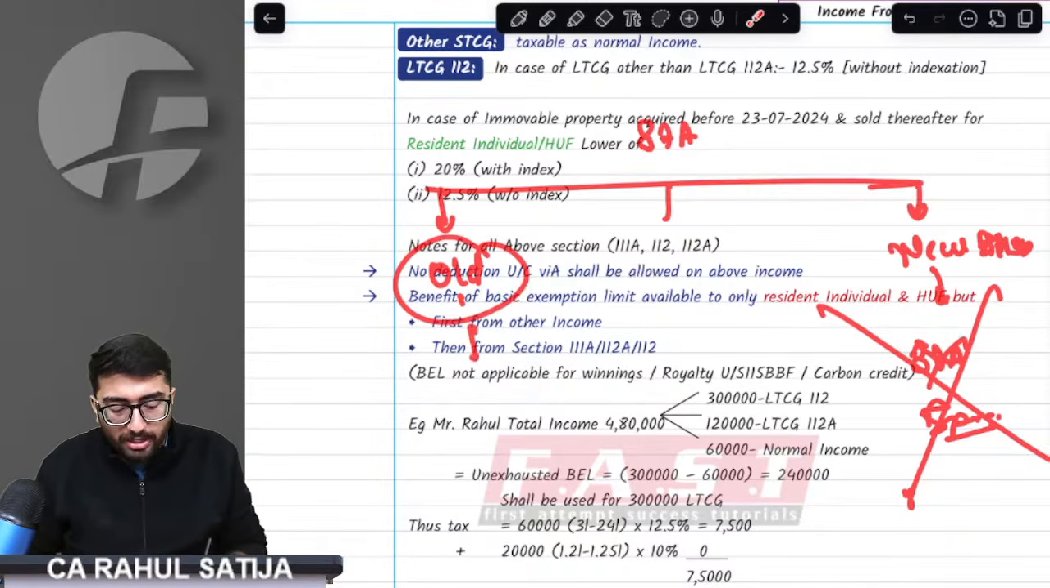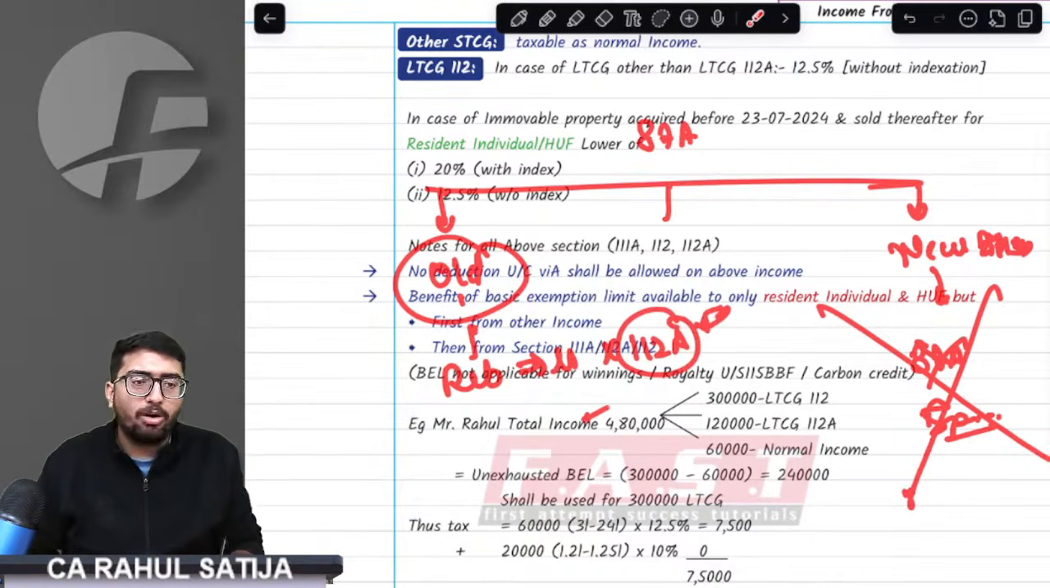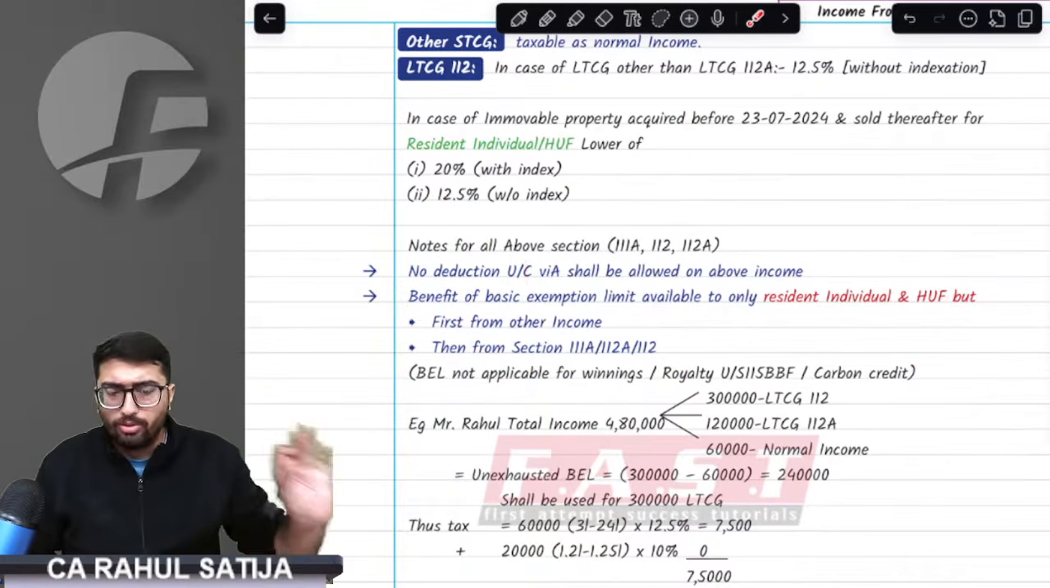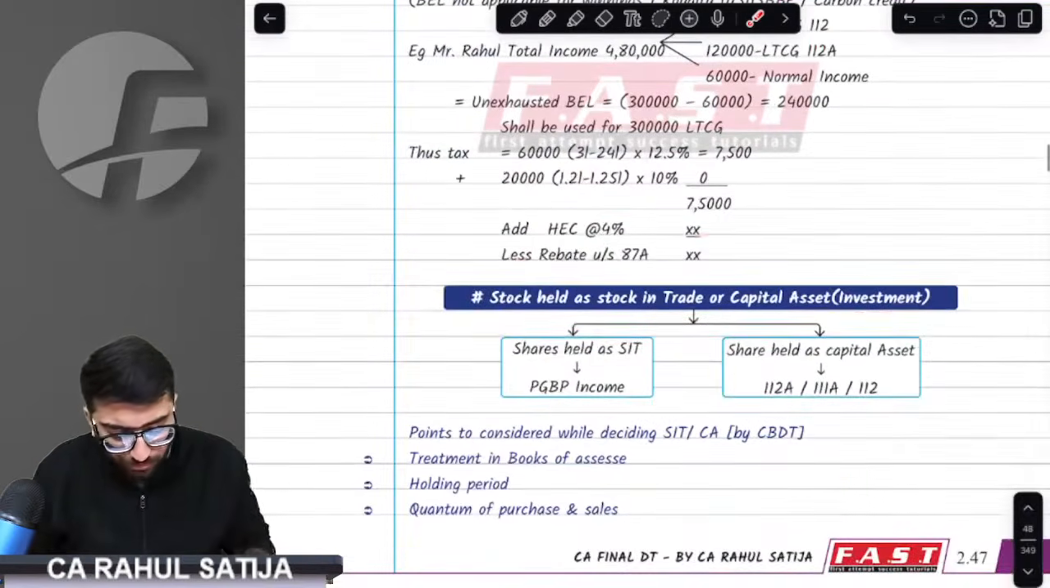But if you follow the old regime, then you get a rebate on all the incomes except 112A. Except 112A, you get rebate on every other income. On every other income you get the rebate, but under 112A you don't get it. I hope things are very clear.